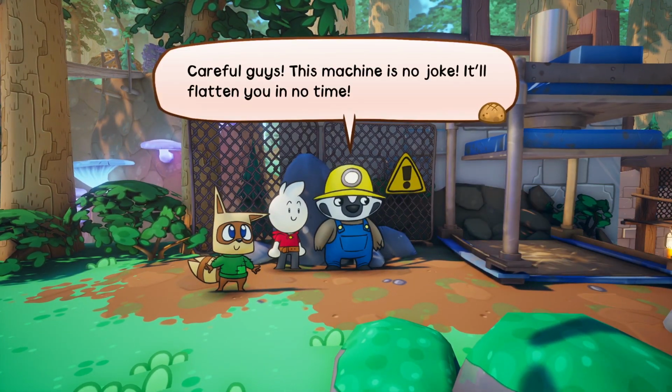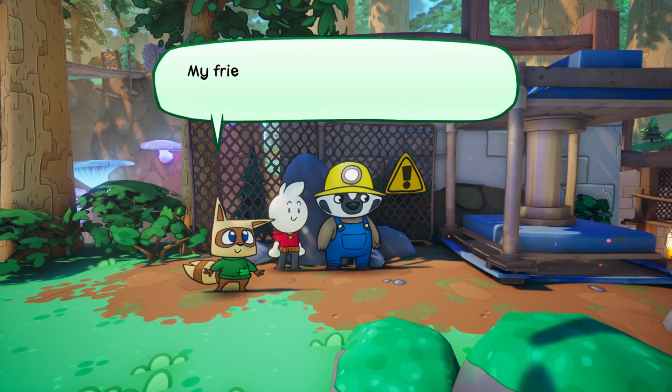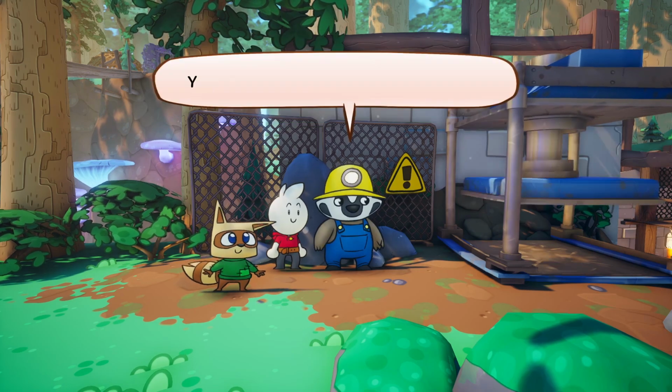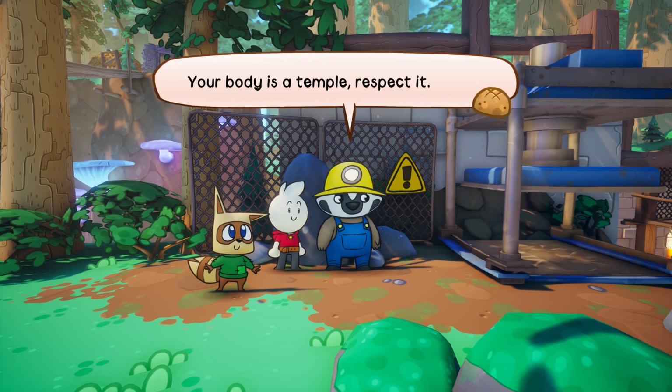Careful guys, this machine is no joke. It'll flatten you in no time. Well, my friend Loaf is super squishy. I'm sure he'd be okay. Your body is a temple. Respect it.